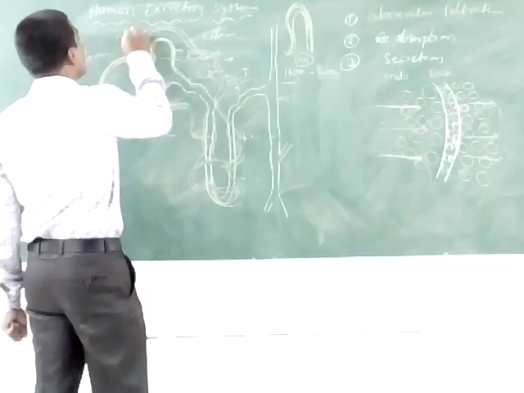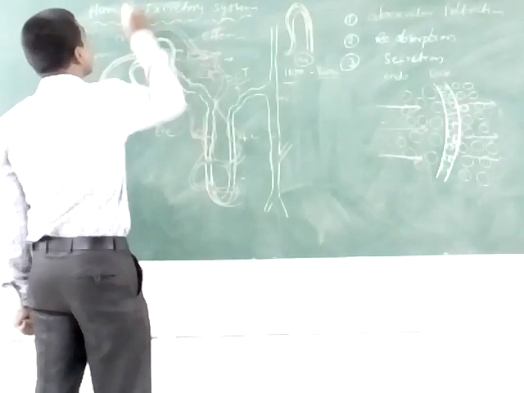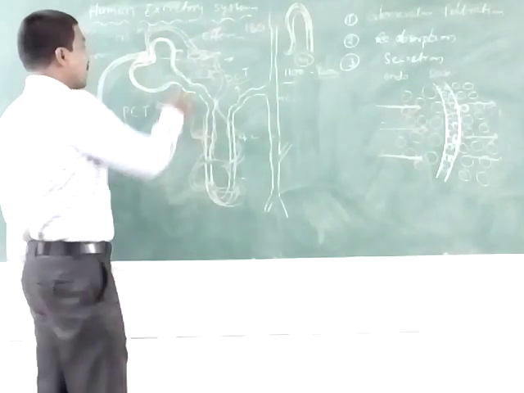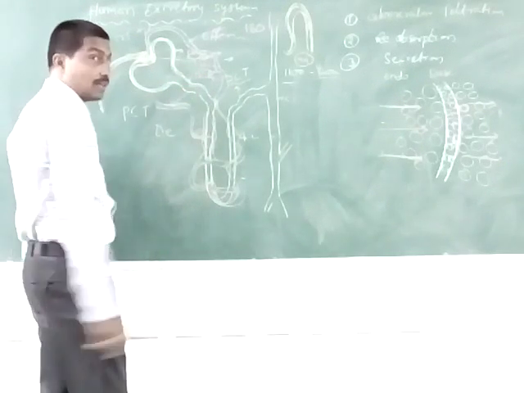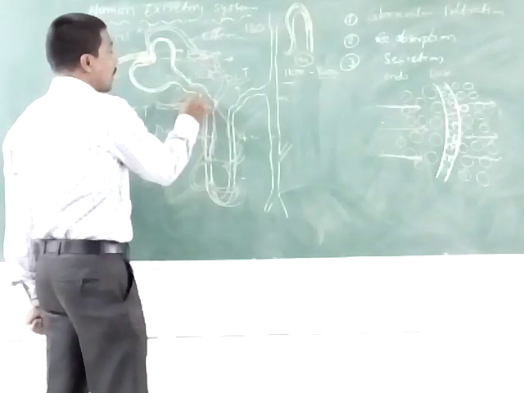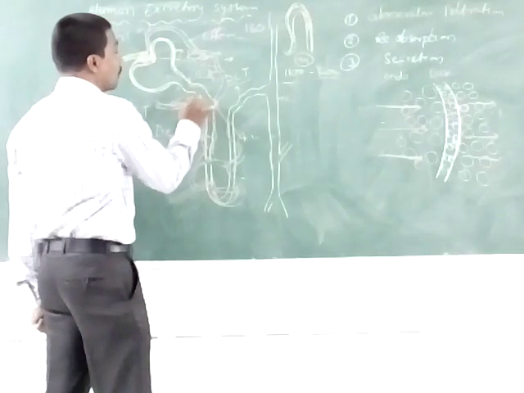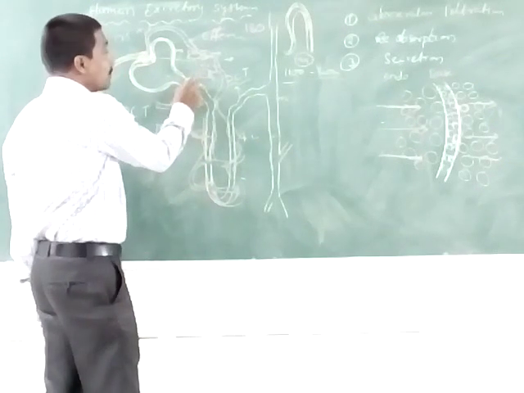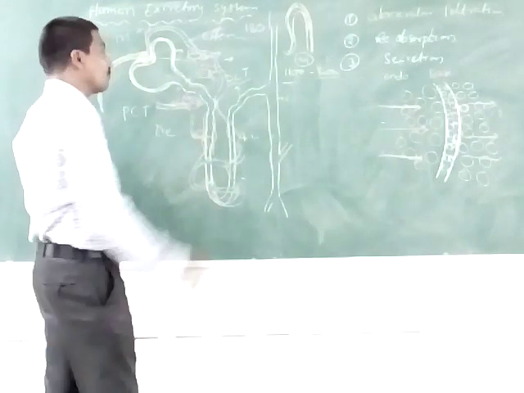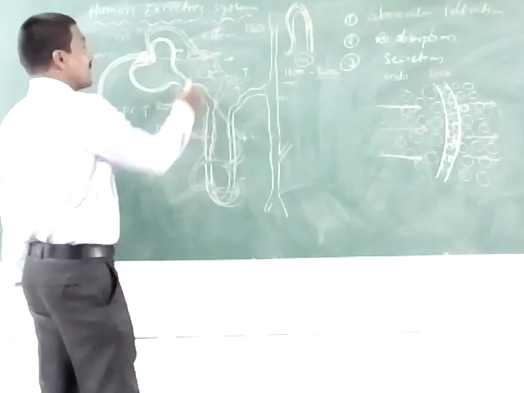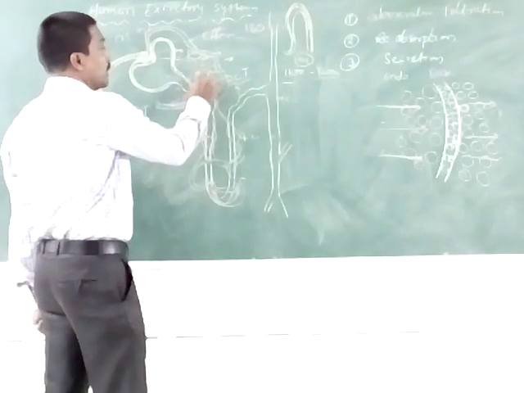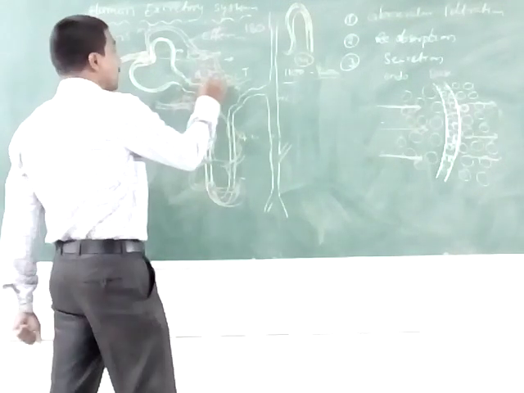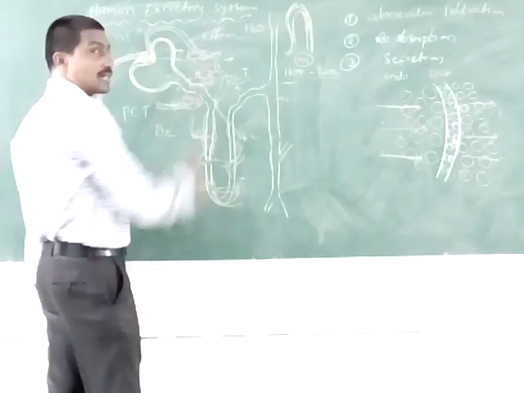Ultrafiltration is 125 ml per minute, which is 180 liters per day. 70 to 80% of the filtered blood is reabsorbed in the proximal convoluted tubule. Bicarbonates, sodium chloride, H plus ions, uric acid and some amino acids are reabsorbed in the proximal convoluted tubule.